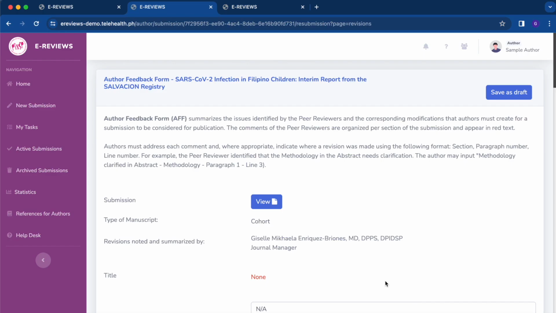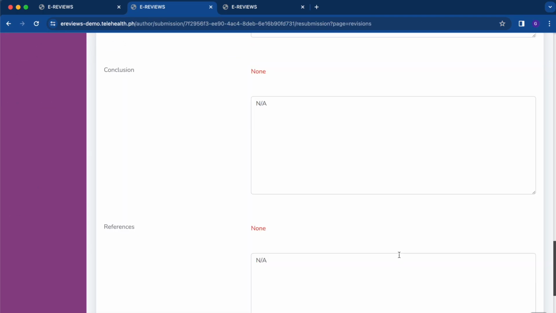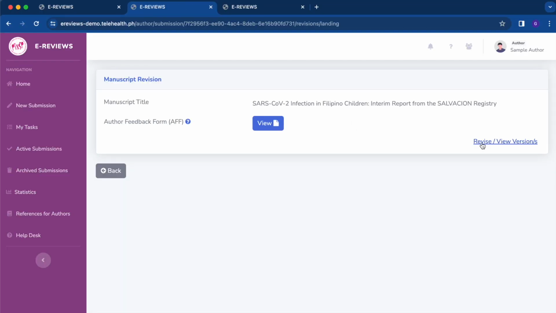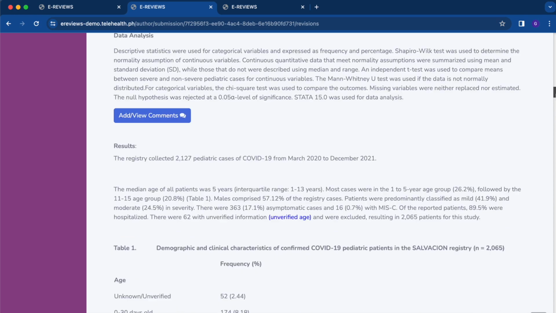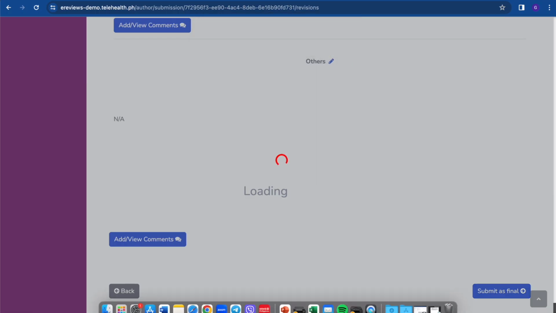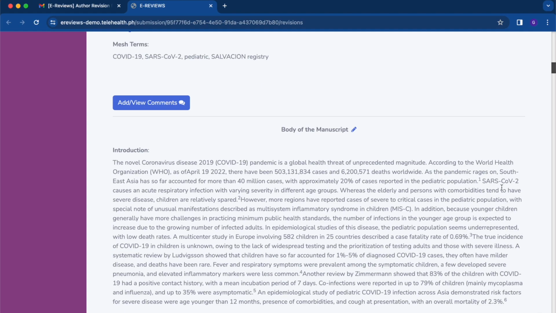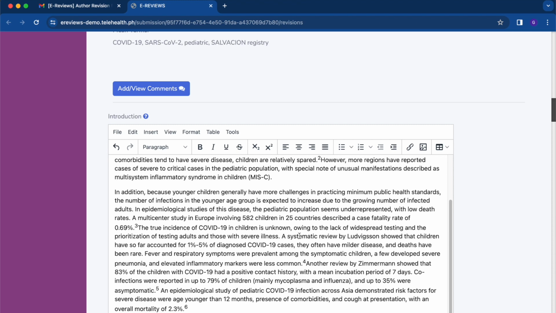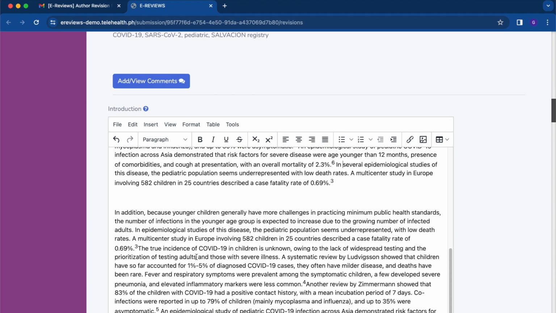Authors must first key in their responses to the comments made in the author feedback form before submitting the revision as final. Once these initial revisions are completed, the manuscript will be reviewed by the assigned editor-in-chief.